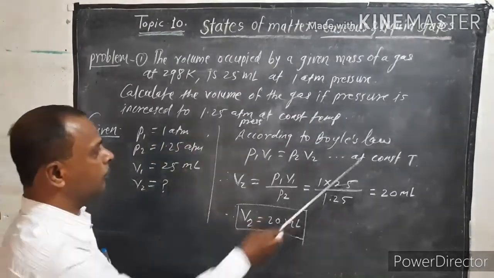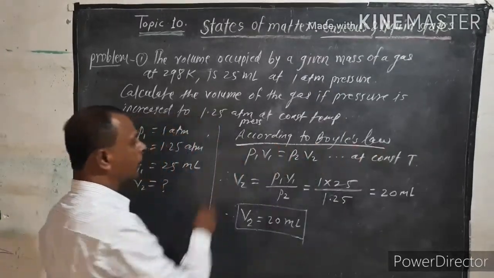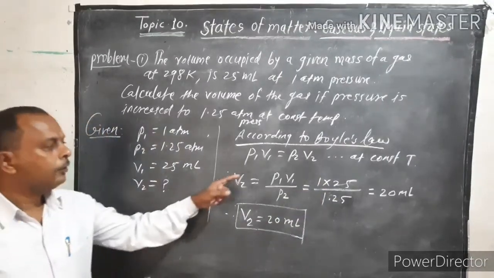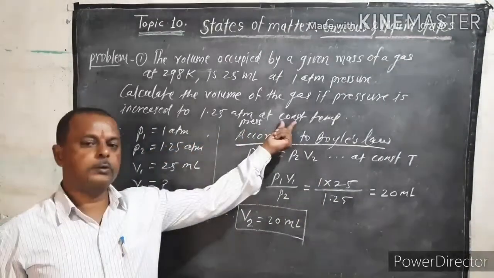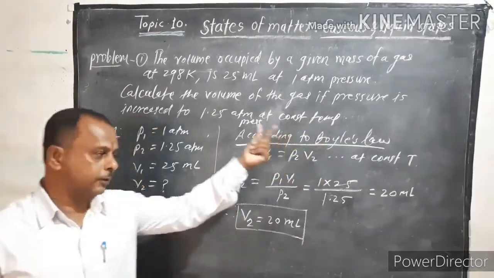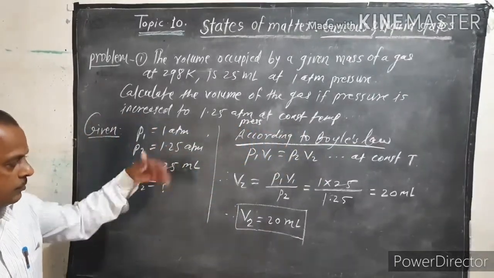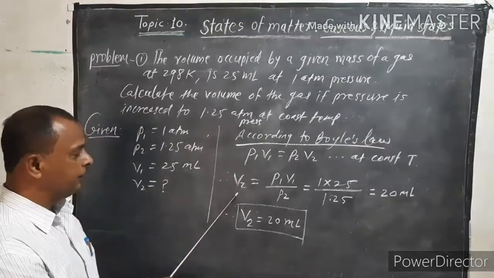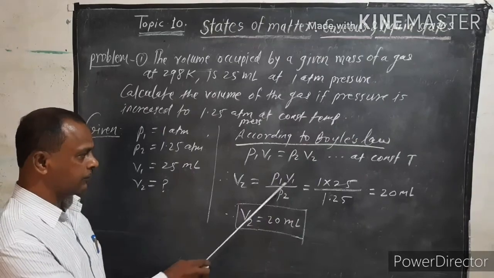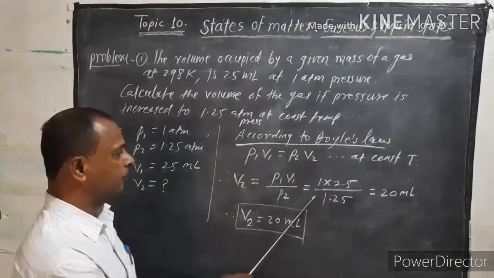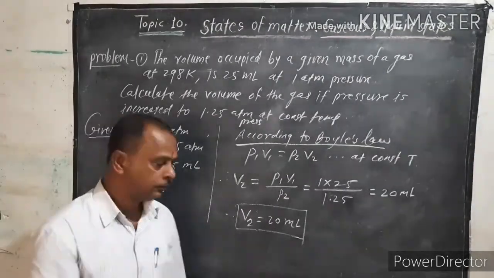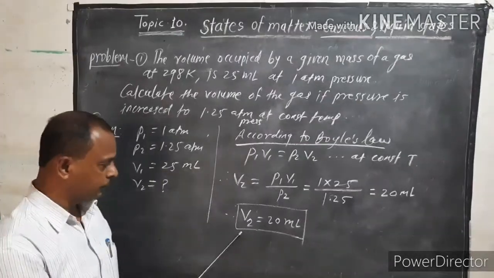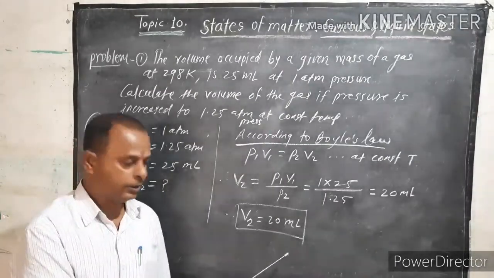So according to Boyle's law, P1 V1 is equal to P2 V2 at constant temperature. In this problem we are given the important term "at constant temperature", which indicates that this problem is based on Boyle's law. Rearranging the equation, V2 is equal to P1 V1 divided by P2. Putting down the values, you get V2 equal to 20 ml.